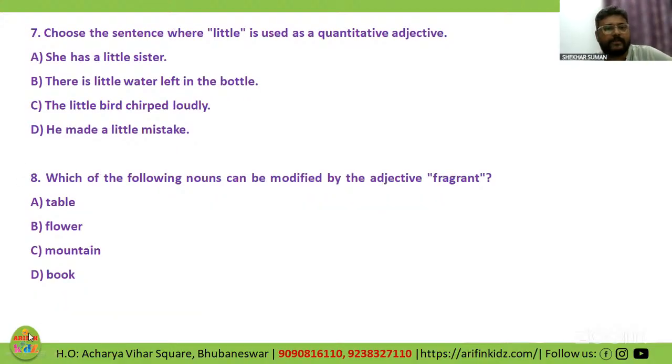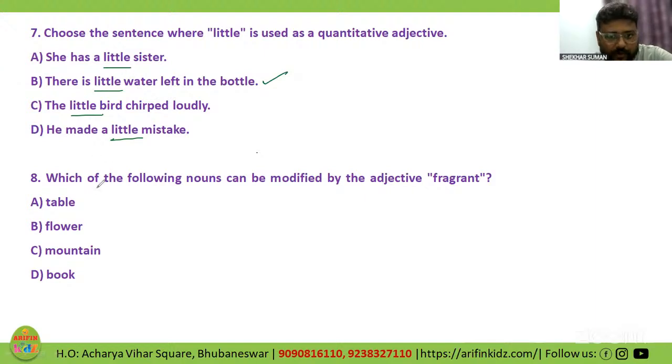Next, number 7 and 8. Choose the sentence where little is used as a quantitative adjective. She has a little sister. This is not giving me quantity. This is telling me about the age. There is little water. This is giving me the quantity. Let us go ahead with other options also. The little bird, again, it's giving me the size. He made a little mistake. It's giving me the emphasis of the mistake. So it won't be. So option B is the correct one. Little is giving me the quantity.